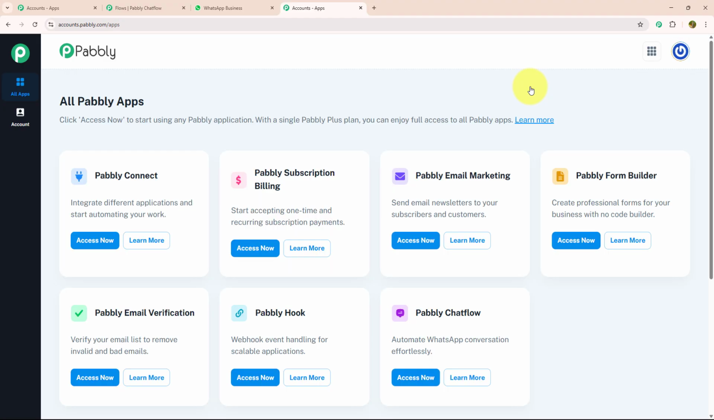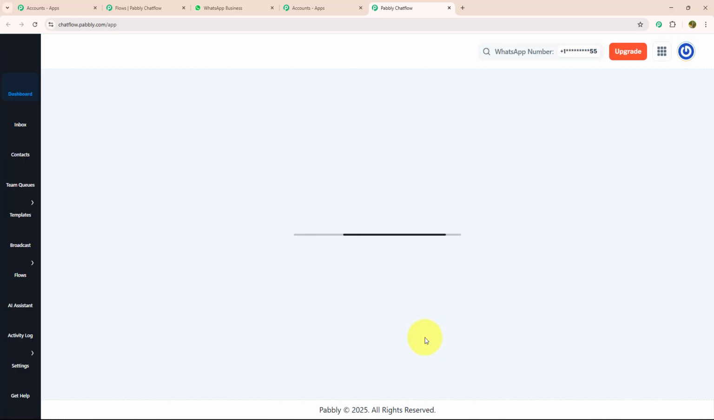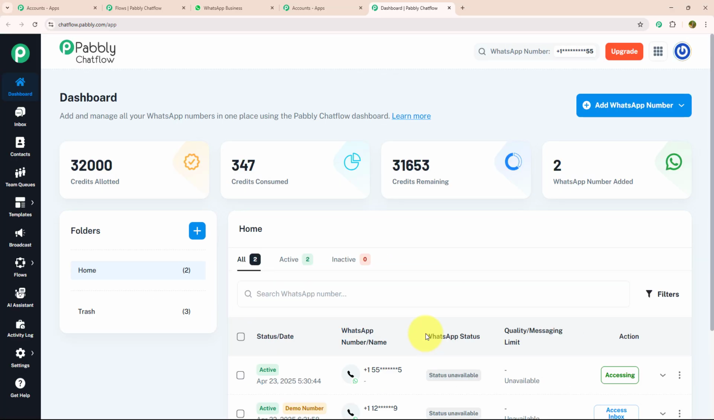After signing in, you will land on the All Pabbly apps page. Over here, you can see there are 7 different applications. But as we are working with Pabbly Chatflow, I will click on the Access Now button of that. After clicking on Access Now, you will be redirected to the dashboard page. Here, you can add and manage all your WhatsApp numbers from one place using the Pabbly Chatflow dashboard page.